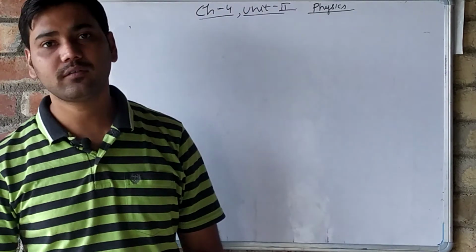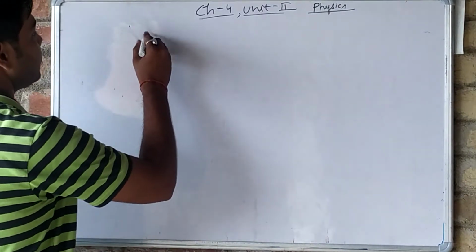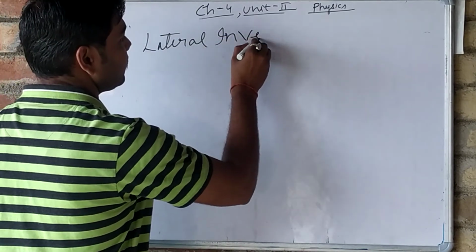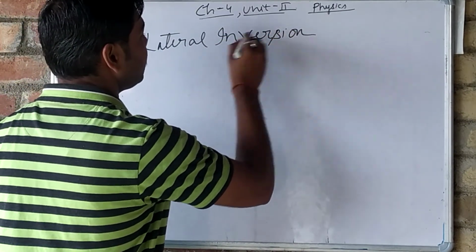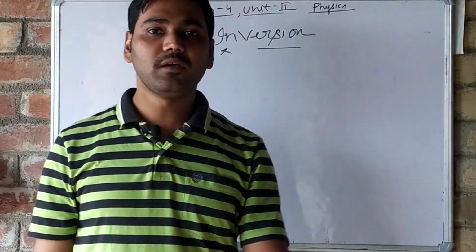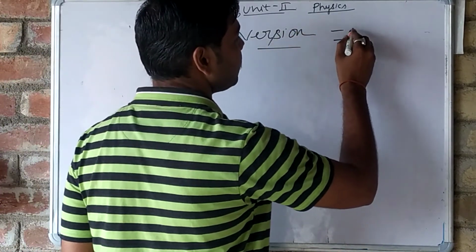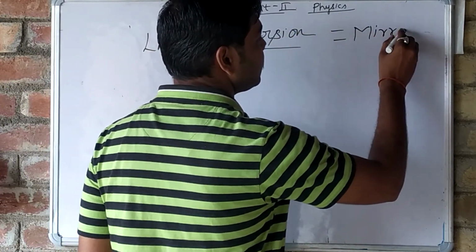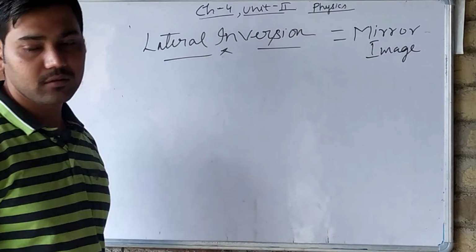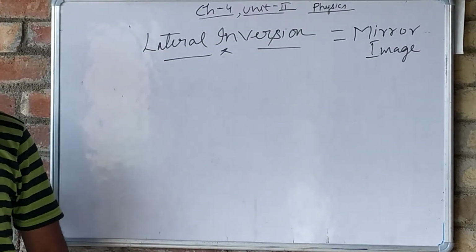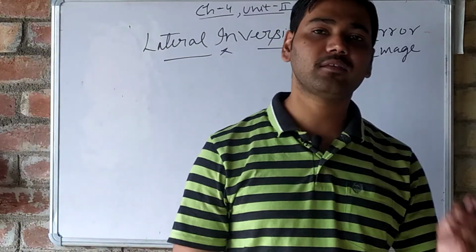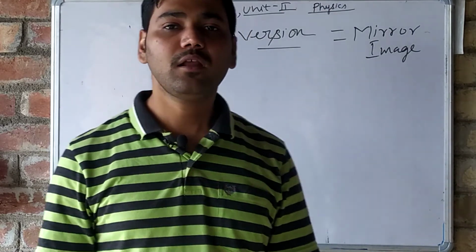Now the next topic we have to study is lateral inversion. What is lateral inversion? Lateral inversion means a mirror image. The phenomenon due to which the left hand side of an object appears as the right hand side and the right hand side of the object appears as the left hand side is known as lateral inversion.